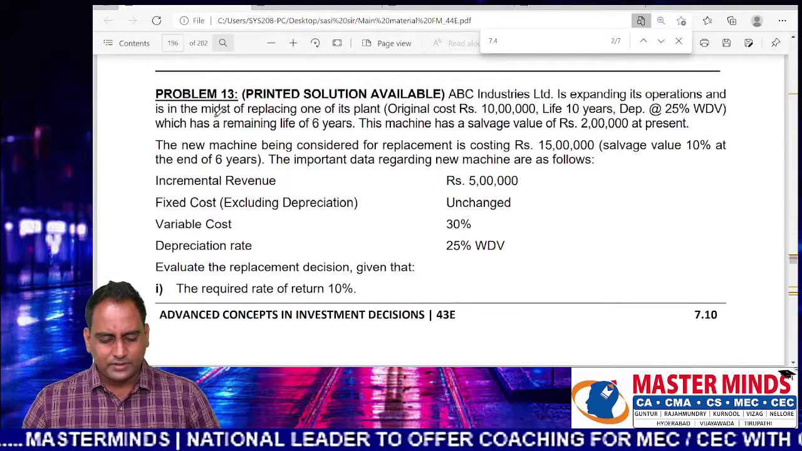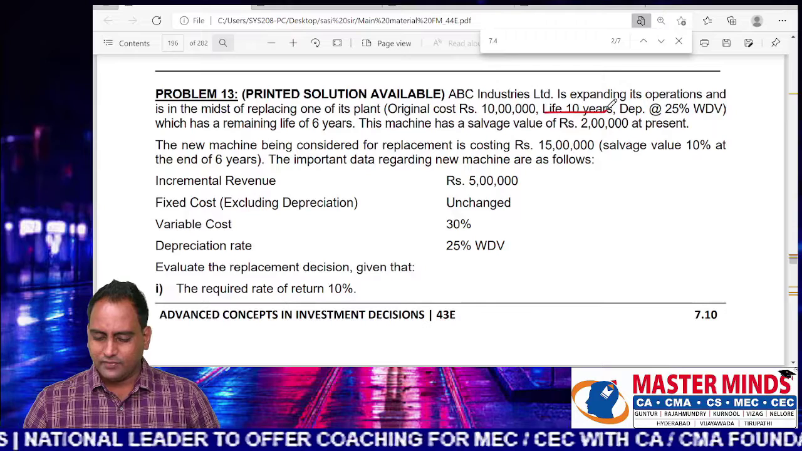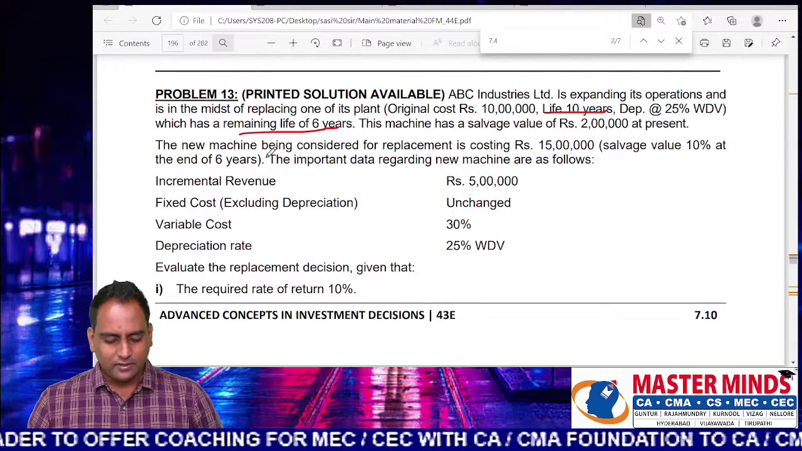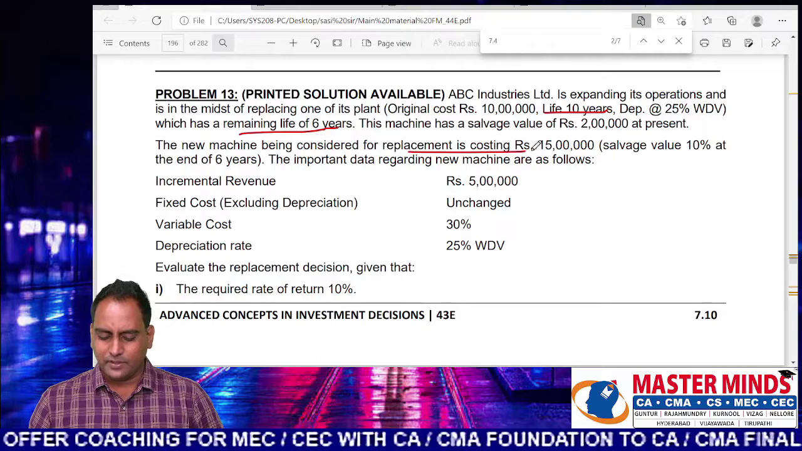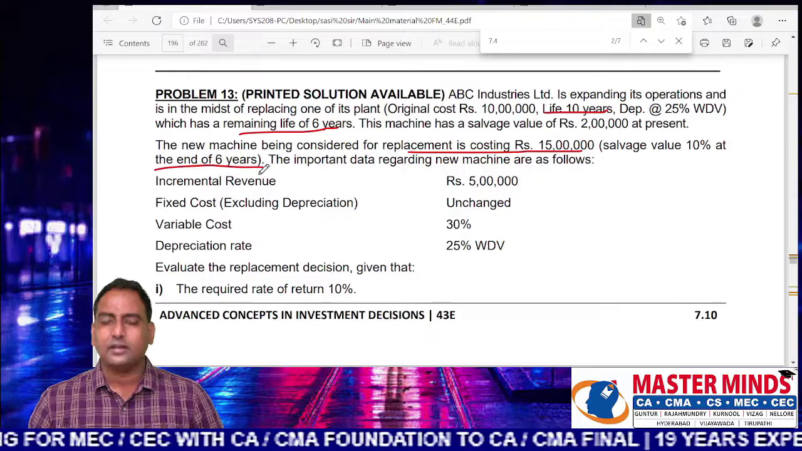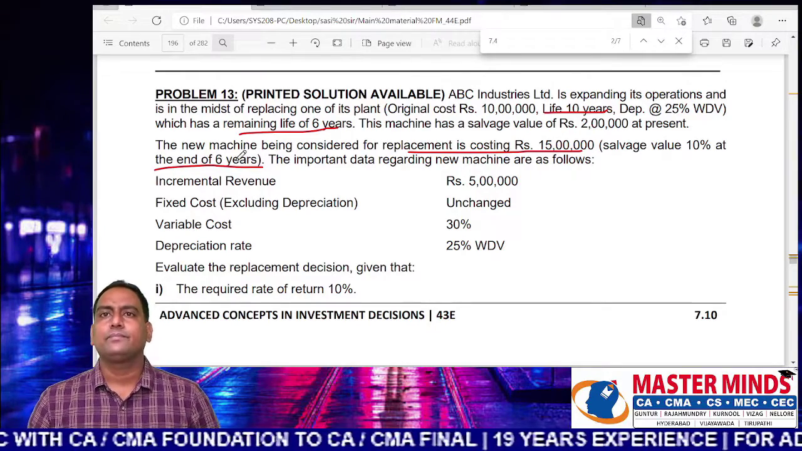Expanding operations, in the midst of replacing one of its machines. Original cost 10 lakhs, life 10 years, depreciation WDV, remaining life 6 years. The new machine being considered for replacement has a cost of 15 lakhs, salvage value 10 lakhs at the end of 6 years. So the similar concept was there.